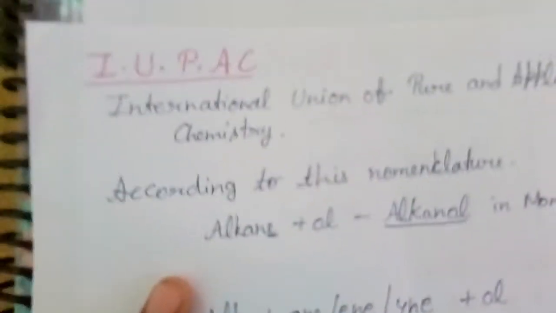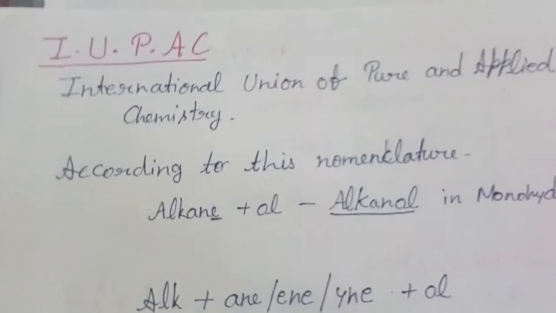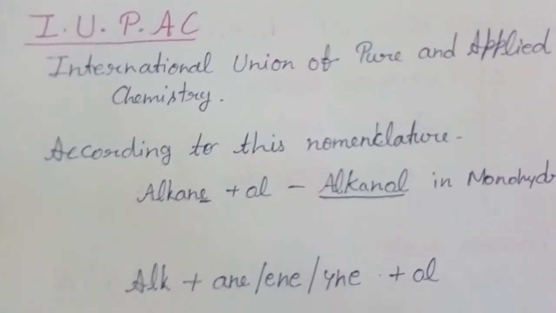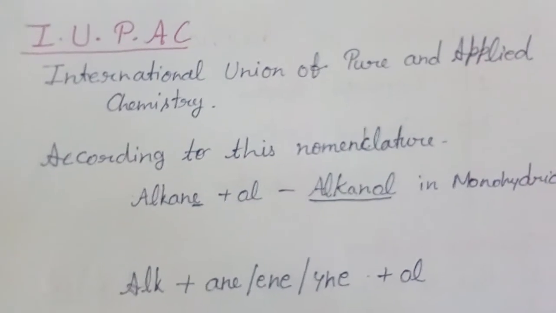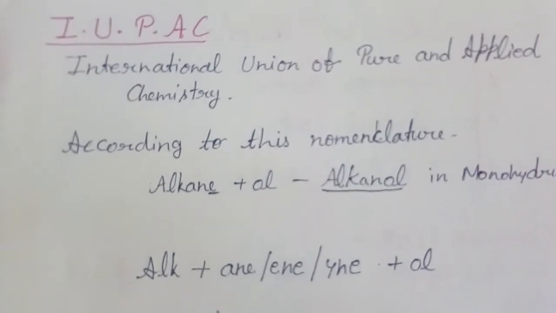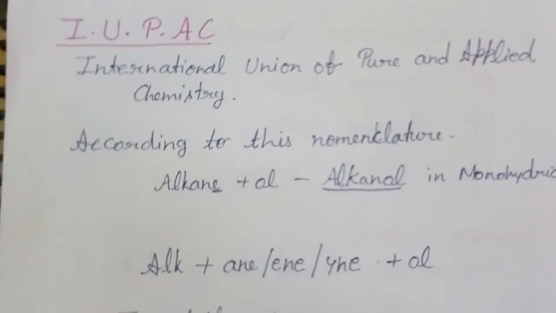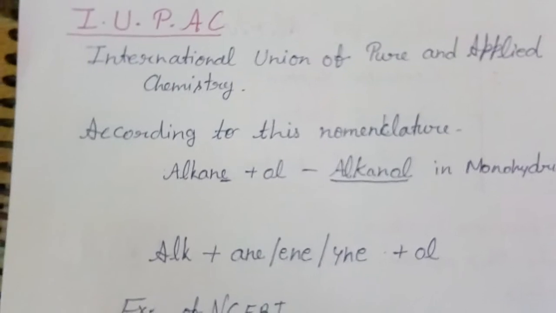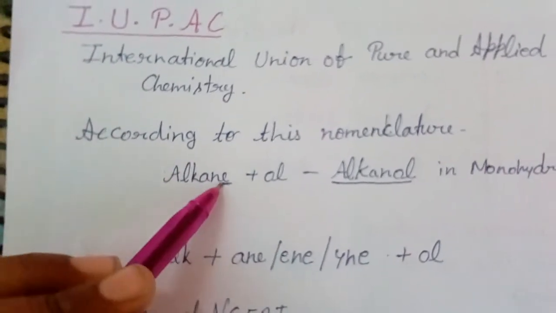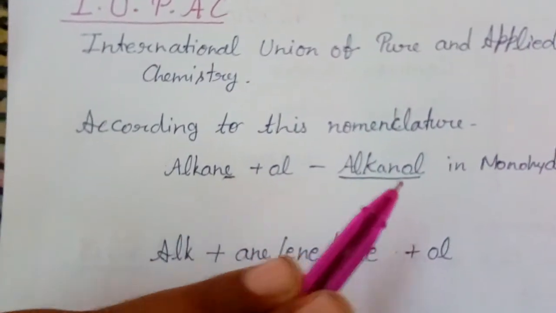Then the most important nomenclature is IUPAC. IUPAC means International Union of Pure and Applied Chemistry, which gives the international naming to all chemical compounds. According to this nomenclature, we have alkane plus ol, then we will name it alkanol.